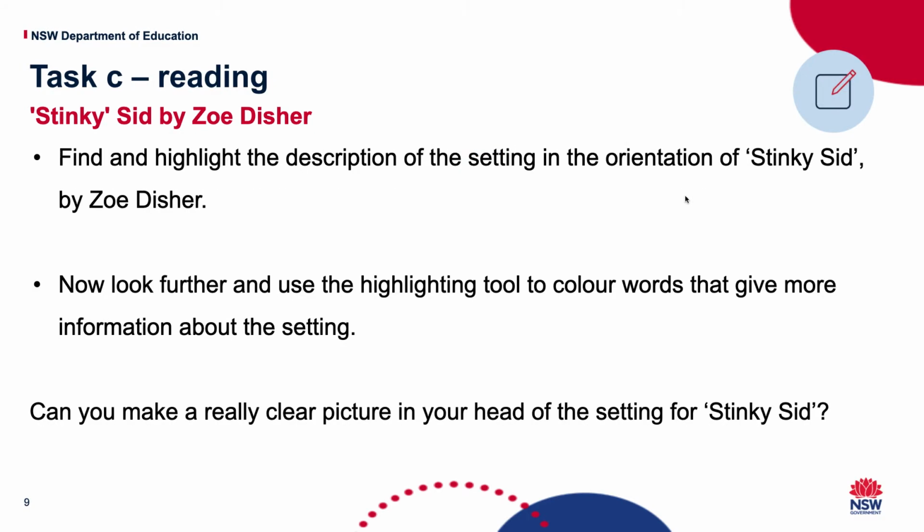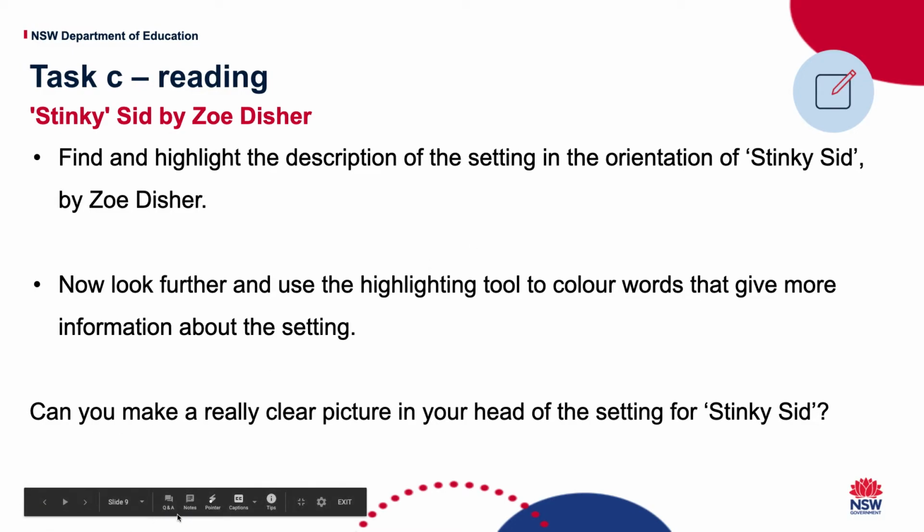Okay, there's some other things here. Find and highlight the description of the setting of Stinky Sid. Where does it tell you what the setting is, and how does it describe the setting? Then look, if you have it printed, you can use a highlighter, or there's a highlighting tool. When you go down here, I believe there is a pointer you can change to a highlighter.